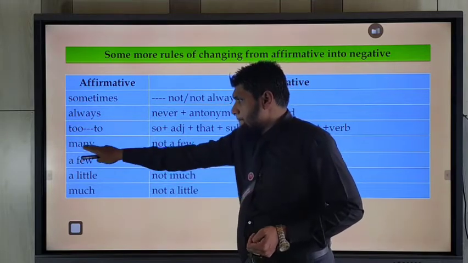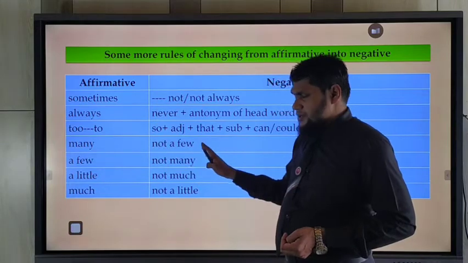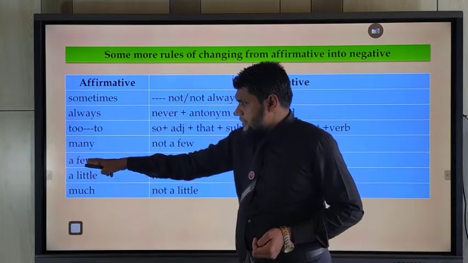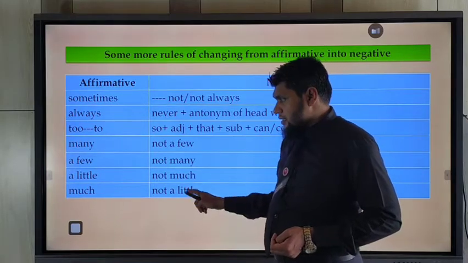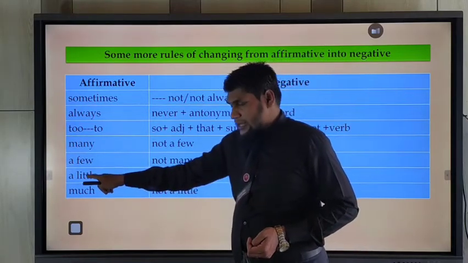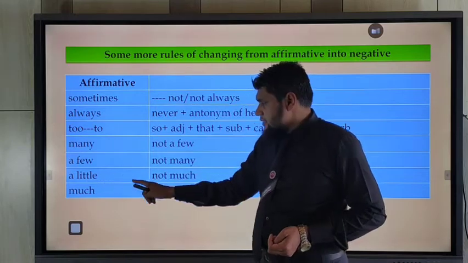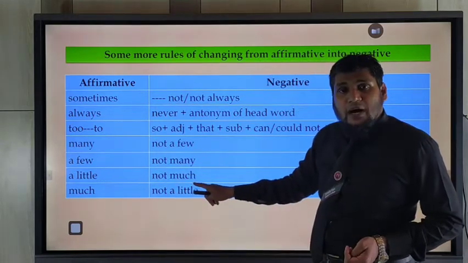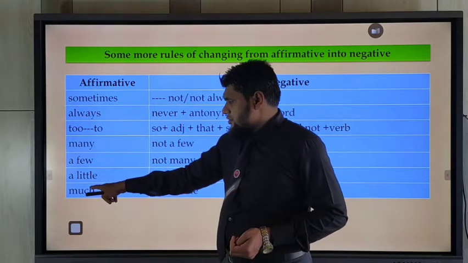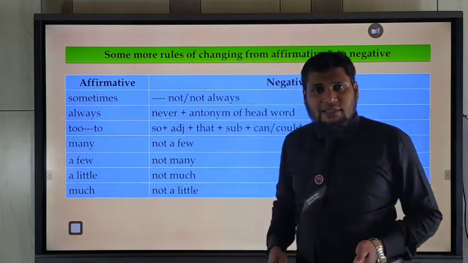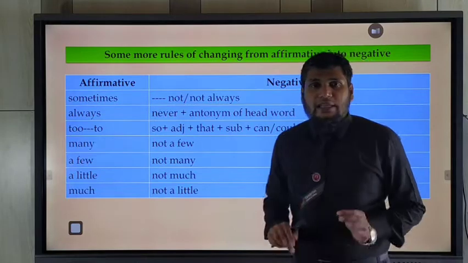If you get many in an affirmative sentence, you should use not a few. If you get a few, you should use not many. If you get a little, you should use not much. If you find much, you should use not a little.